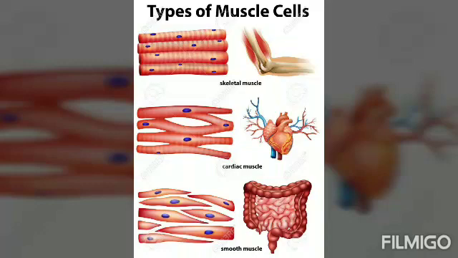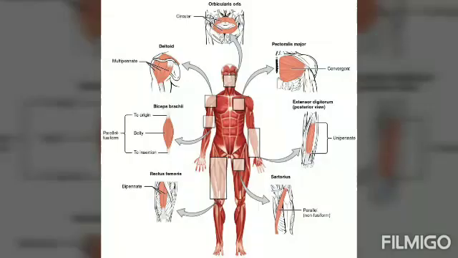The first type is the striated muscles, also known as the skeletal or the striped muscles. Now these are basically made up of long unbranched fibers and multinucleate cells. That means the cells have many nuclei. These muscle fibers also have a very special characteristic, that they have light and dark bands or striations on them, which is the reason why they are known as the striated muscles. Now these muscles are voluntary in nature. That means you can move these muscles according to your own will. That is why these muscles are also known as voluntary muscles.